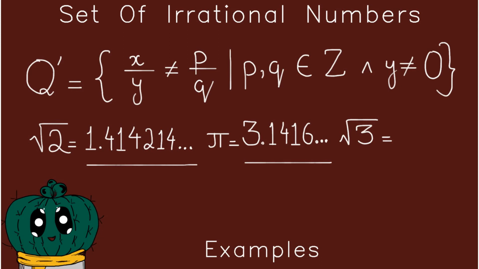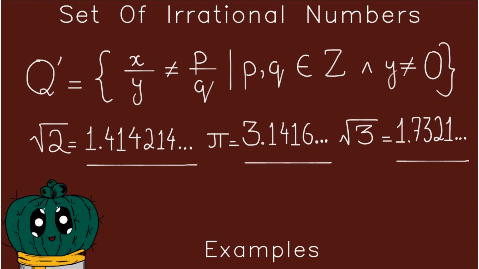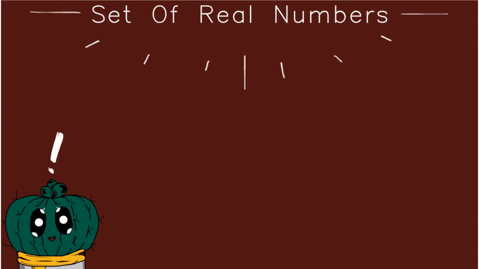Under root 3 again does not stop. It keeps on going. To 5 significant figures, under root 3 comes out to be 1.7321, and again it keeps on going. If you want to keep on going, it keeps on going. So those are all the numbers that you get in that set.